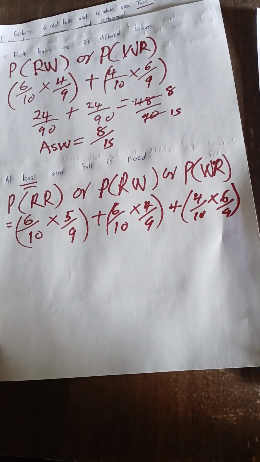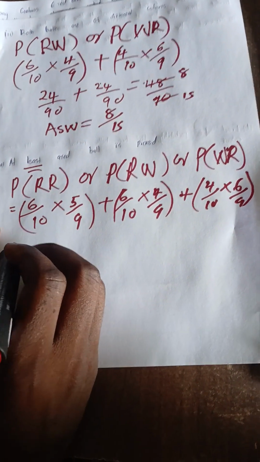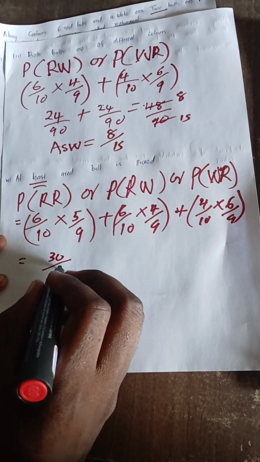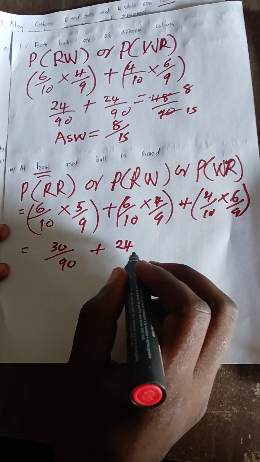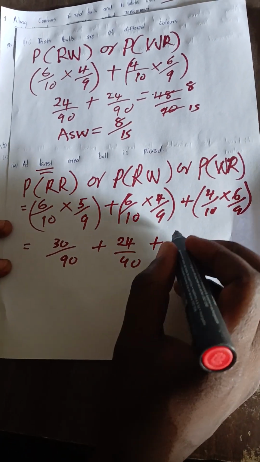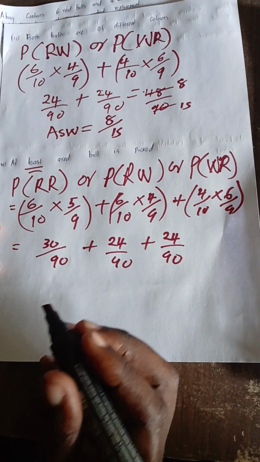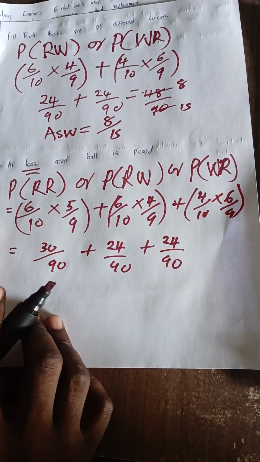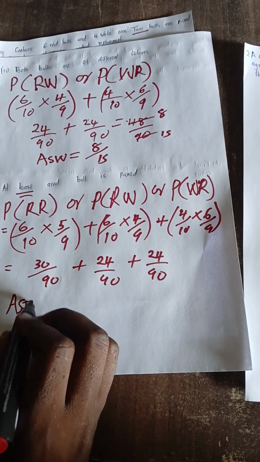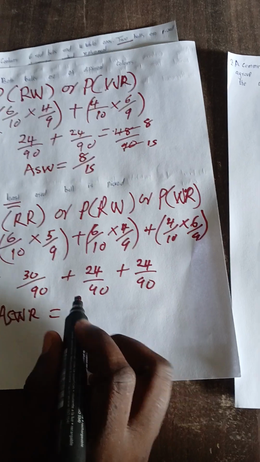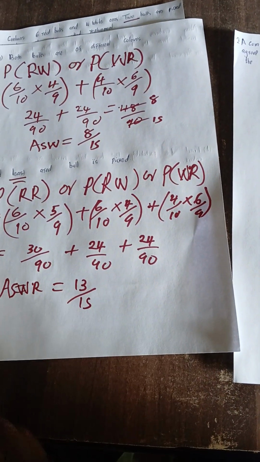So it's just a matter of doing this. You simplify. So it will be 30 over 90 plus 24 over 90 plus 24 over 90. So at the end of the day, your answer is supposed to be 13 over 15.